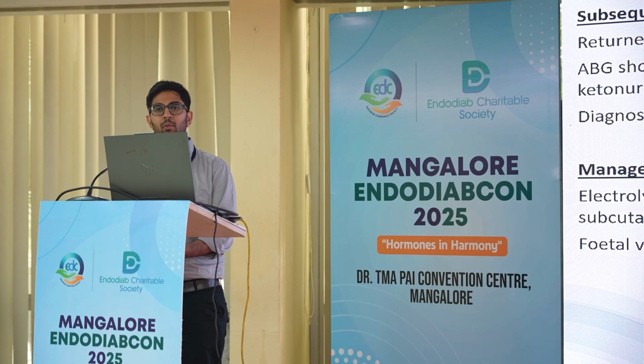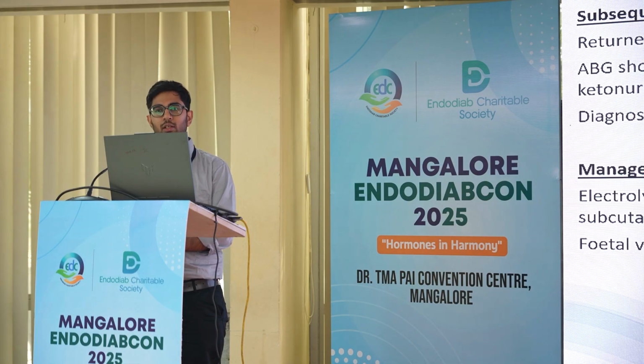Repeat ABG showed high anion gap metabolic acidosis with a pH of 7.25, bicarbonate of 14, and an anion gap of 20. Hence, serum ketones were sent, which came positive for beta hydroxybutyrate up to 6.2, along with urine ketones, and still she had sugars of only 100. So she was diagnosed with euglycemic DKA in pregnancy, unmasking overt diabetes, because her HbA1c done at a later date was also high, at 7%.